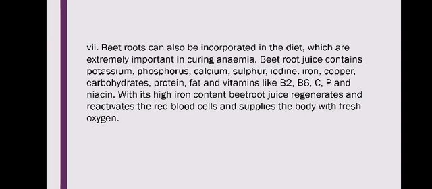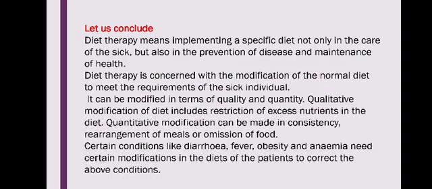Then beetroot has a special emphasis. Beetroot incorporated in the diet is extremely important in curing anemia. Beetroot contains potassium, phosphorus, calcium, sulfur, iodine, iron, copper, carbohydrates, protein, fat, and vitamins B2, B6, C, P, and niacin. With its high iron content, beetroot juice regenerates and reactivates the red blood cells and supplies the body with fresh oxygen. So beetroot is an important diet consideration during anemia.